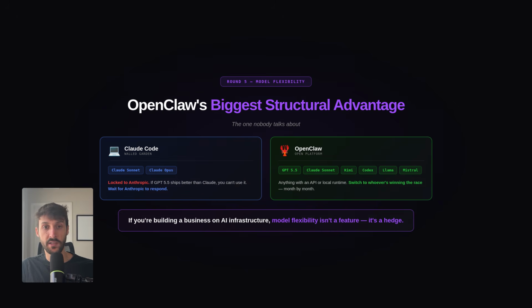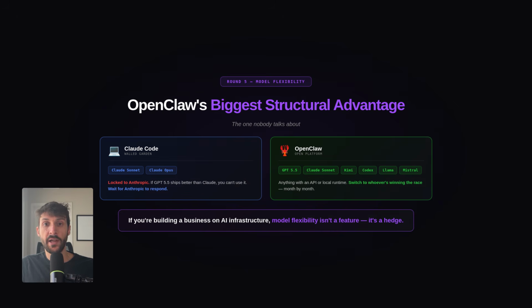OpenClaw is model agnostic by design. You can run GPT-5.5, Claude Sonnet, Kimi, Codex, Llama, Mistral, anything with an API or a local runtime. Right now, GPT 5.5 seems to be the best model available, and OpenClaw can use it, Claude Code can't. And as models compete for the top seat, which they will aggressively over the next several years, OpenClaw lets you switch to whoever is winning at any given time. Claude Code makes you ride with one horse no matter who's leading the race.